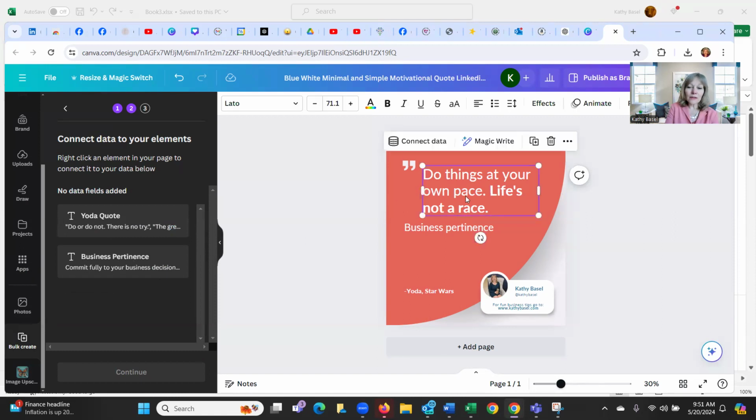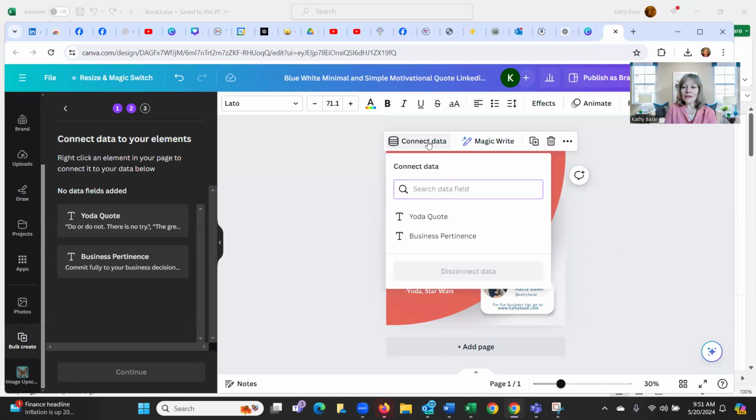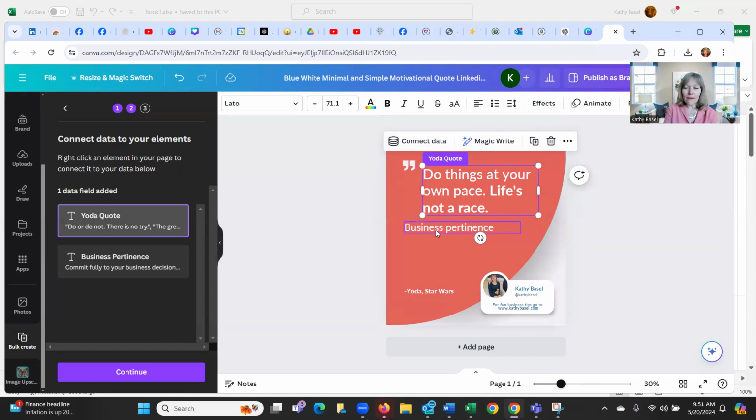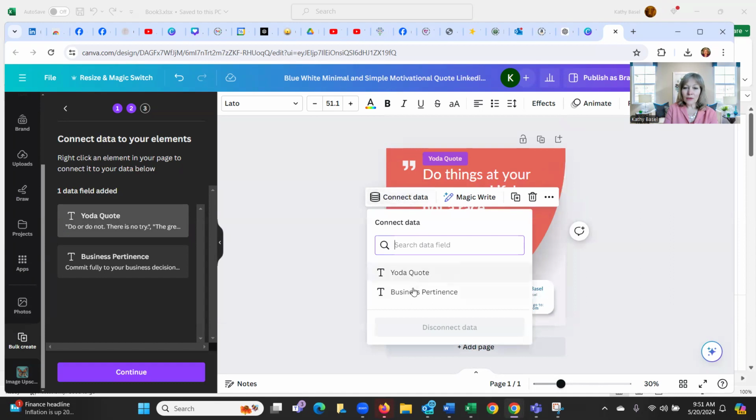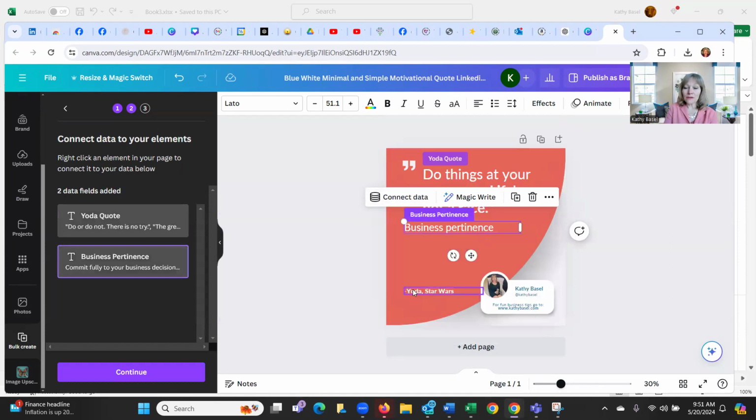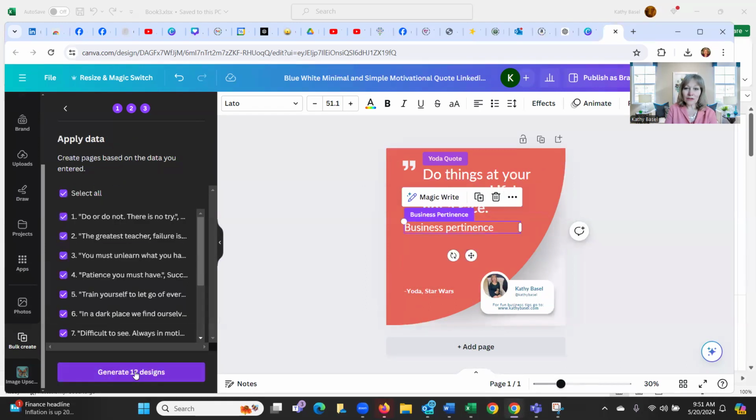So what we're going to do is click over here. And did you see this new menu popped up? We're going to connect the data and it's asking which piece of data goes here. So let's put the Yoda quote first. And then we'll click on this second one, connect the data again. And then we're going to business pertinence. So that's where the second quote will be. So those are the two variable text formats, blocks, if you will. Everything else is going to be replicated onto the next ones. So all we need to do is hit continue down here on this left-hand side.